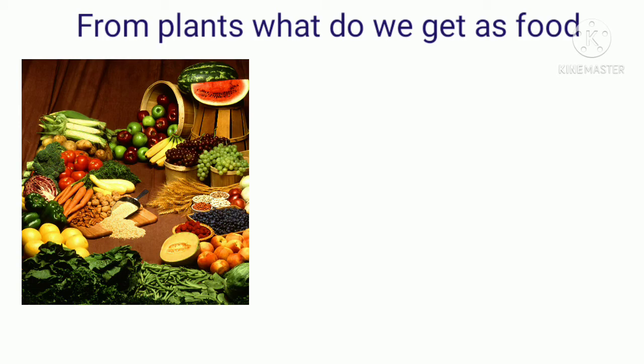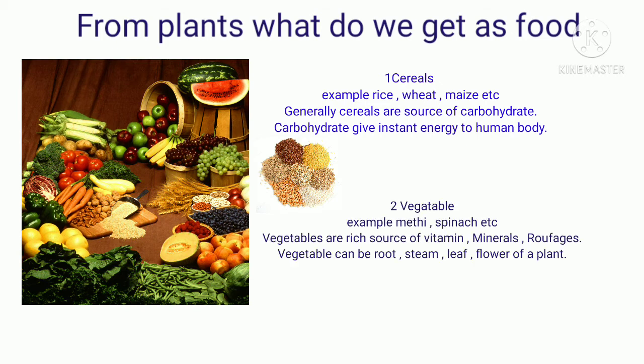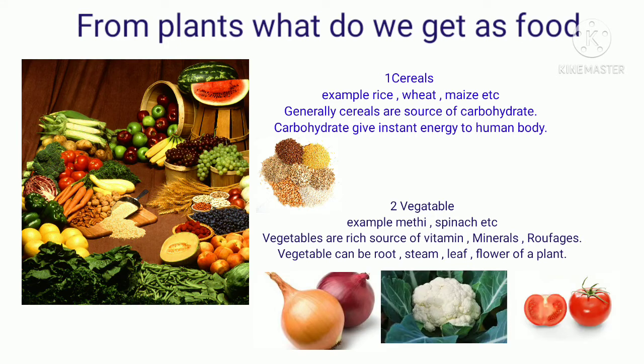From plants, what do we get as food? Number 1, cereals. Examples: rice, wheat, maize, etc. And what do we get from cereals? We get carbohydrates. Carbohydrates give instant energy to the human body. The second thing which we get from plants is vegetables. Examples: methi, spinach, etc. Vegetables are a rich source of vitamins, minerals and roughage. Vegetables can be the root, stem, leaf or flower of a plant.